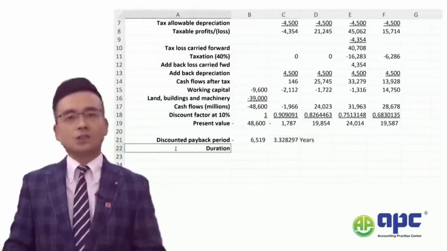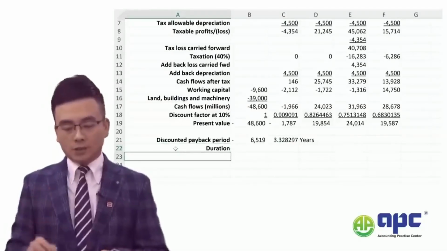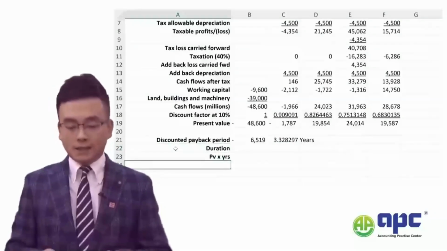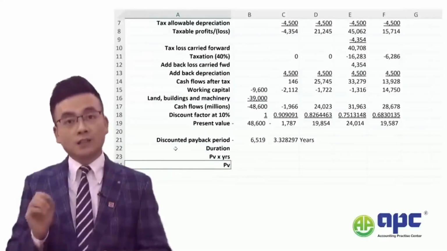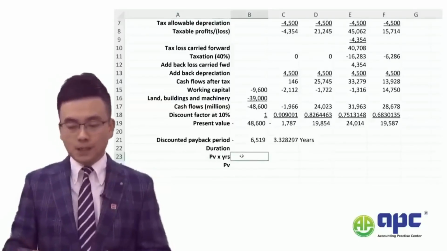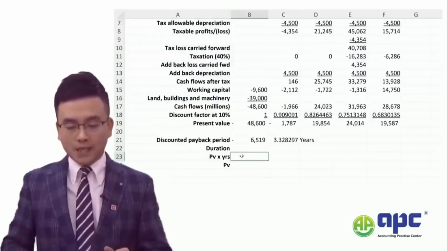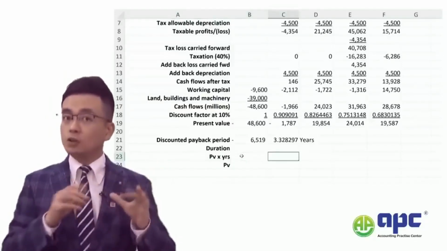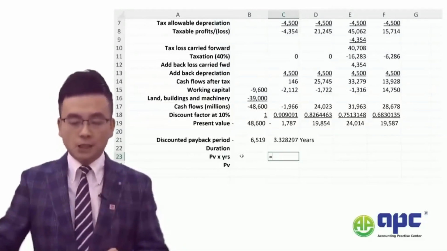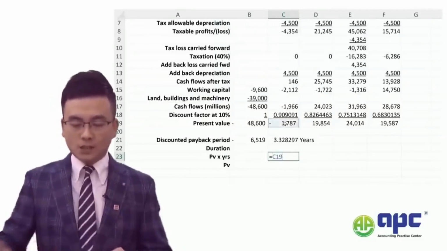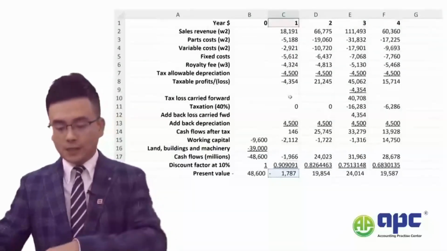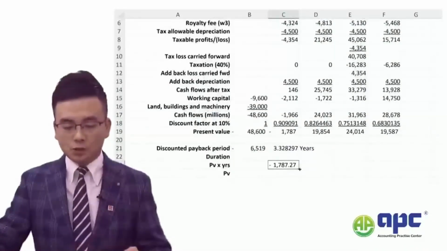However, I would like to show the duration here. So what I tend to do in the exam is take the present value times the number of years first, and then divide by the sum of the present value. Now, the present value, ignoring the initial investment, because we only consider the present value, not the NPV. So we take the present value and multiply by the number of years of the project, press enter and drag it here.